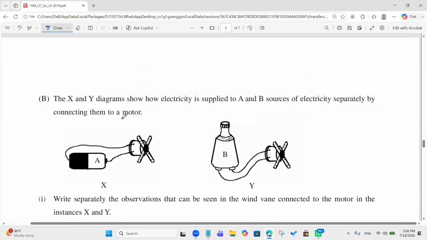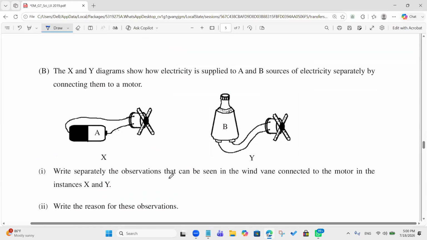Okay, now you are given 2 circuits. The X and Y diagrams show how electricity is supplied from sources A and B separately by connecting them with the motor. Separately, the observation that can be seen in the wind vane connected to the motor in the instances X and Y. What is the observation of X? Motor rotates. Yes, that's correct.